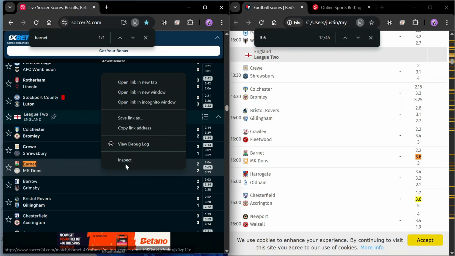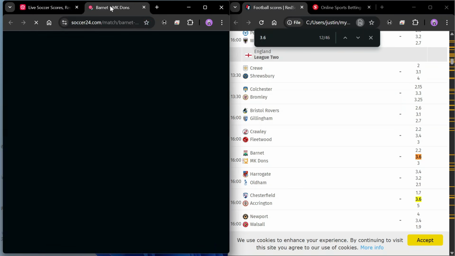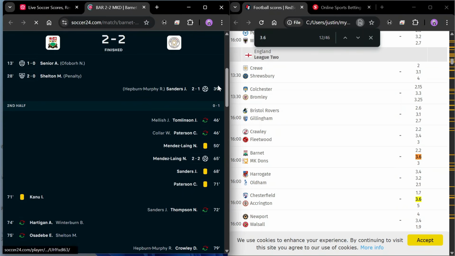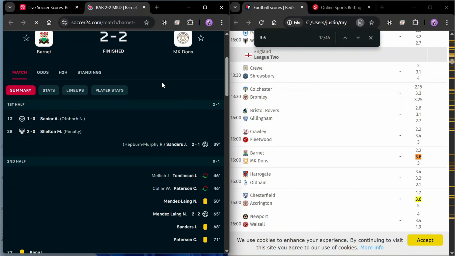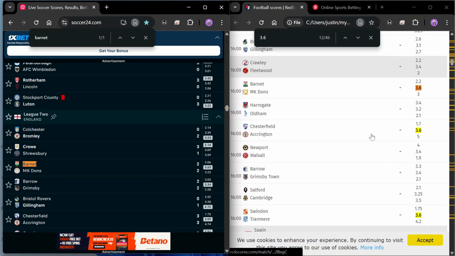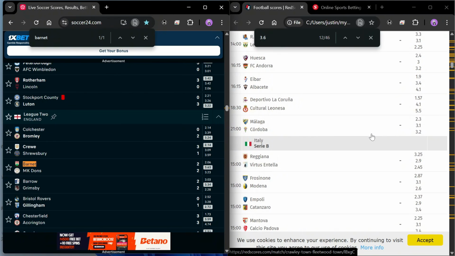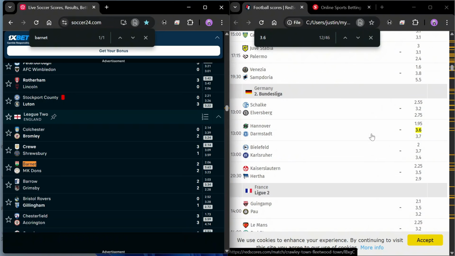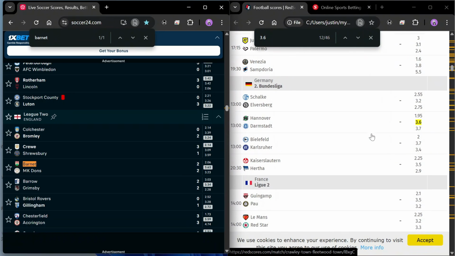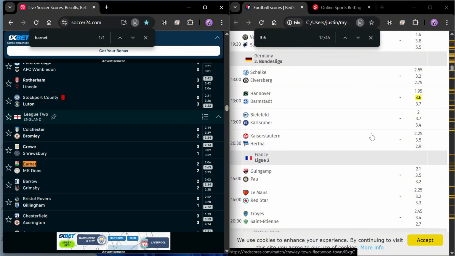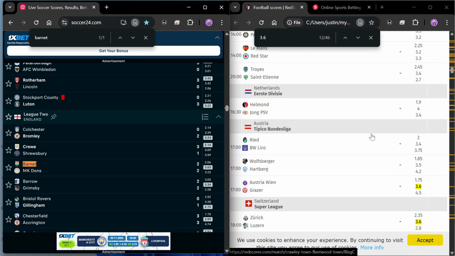Now if I open this, obviously they've scored in the first half. You can see this, 3 goals in the first half. That was what came true in this game. 3 goals in the first half. Now let's keep on going to the next game. And this is the 5th one we've checked. So we keep on scrolling.